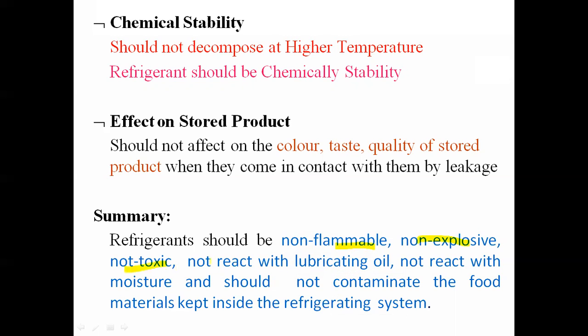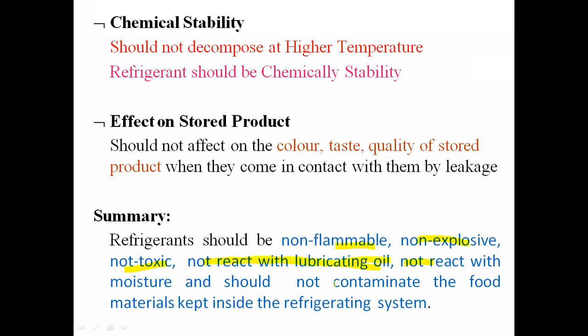Also, it should not react with the lubricating oil, but it should get mixed with the lubricating oil. Reaction with the lubricating oil and mixing with the lubricating oil, both are different things. Also, it should not react with the moisture as well as contaminants from the food material kept inside the refrigeration system.